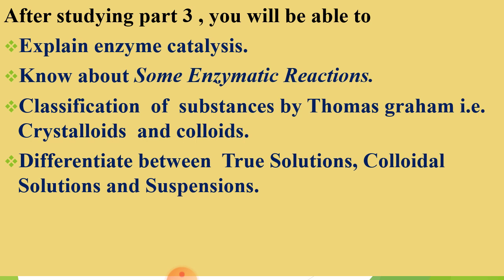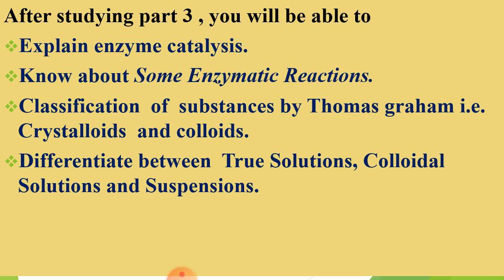Now you are able to know the classification of substances by Thomas Graham, that is crystalloids and colloids. Thomas Graham differentiated substances on the basis of diffusion into two categories: one is known as crystalloid and the second is known as colloid.